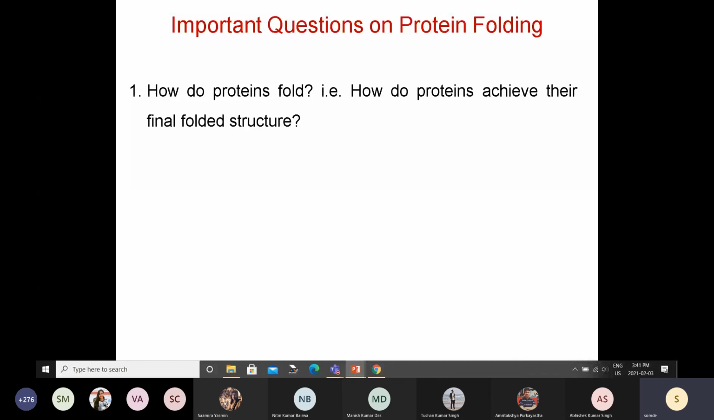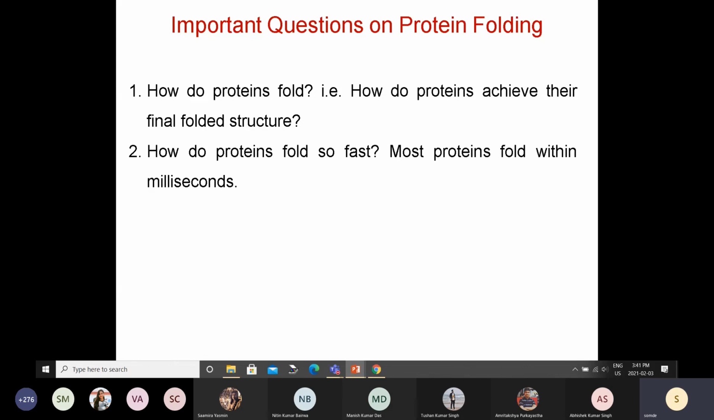So I will end this class by posing the important questions that we have in this particular field. The first one is, how do proteins fold, and how do proteins achieve their final folded structure? From this long stretched out string, how do they get into this fold, like we saw with hemoglobin, where it has a precise structure so that it can bind oxygen very precisely? How does it go to that structure without sampling all the possible conformations?